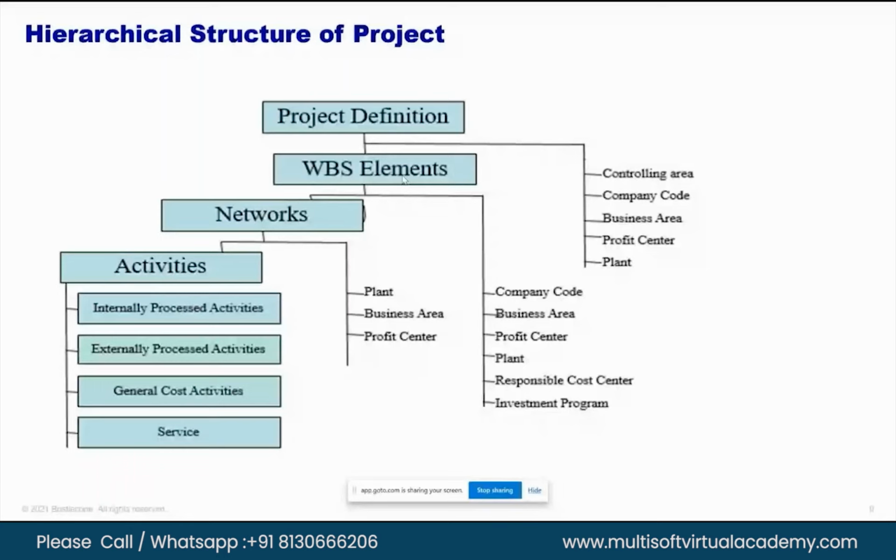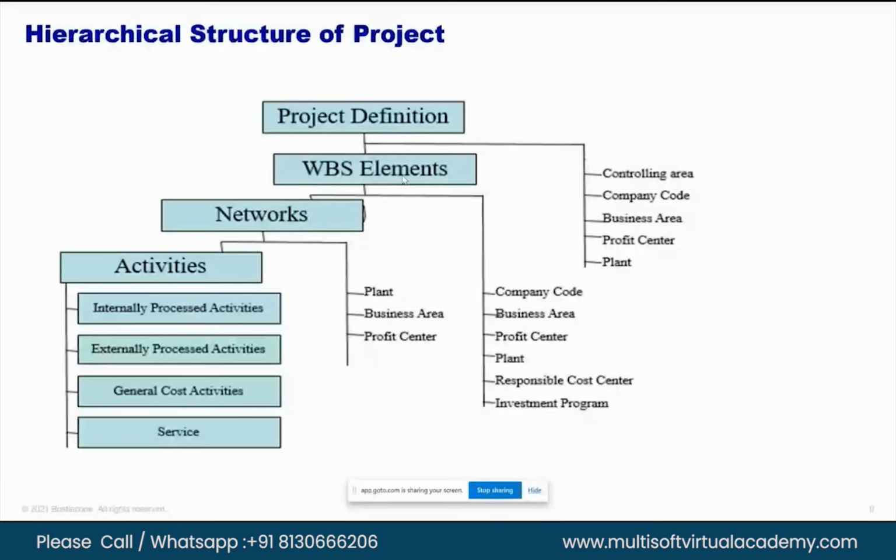The first one is internally processed. Second is externally processed. Third is general cost activities. Fourth is service activities. So how do we differentiate them? Internally processed activities are those where the developer of the project is using its own resources for construction, its own machinery and its own manpower.